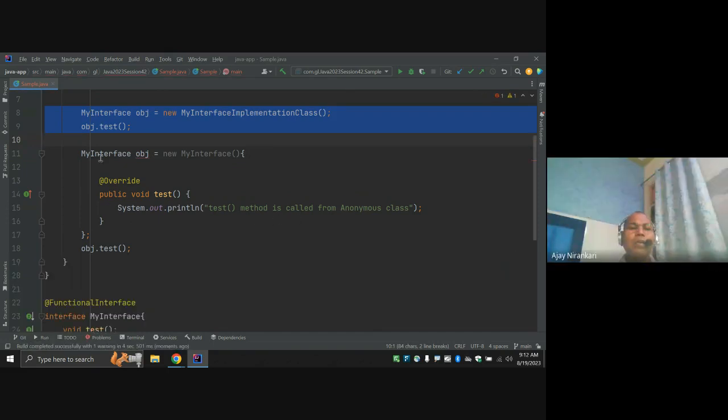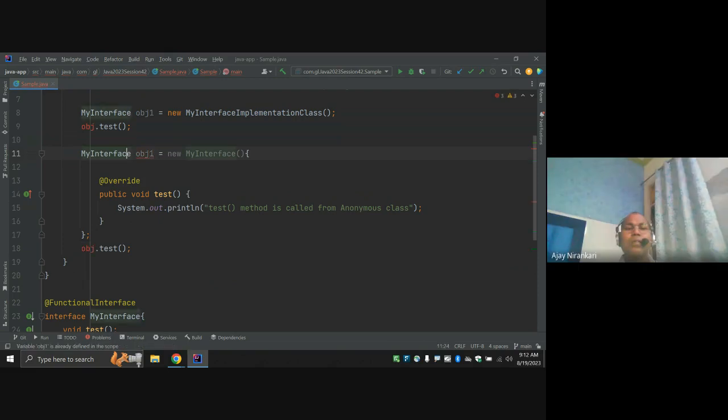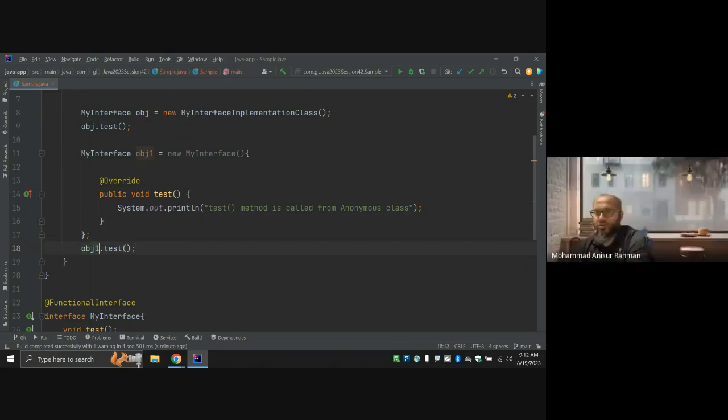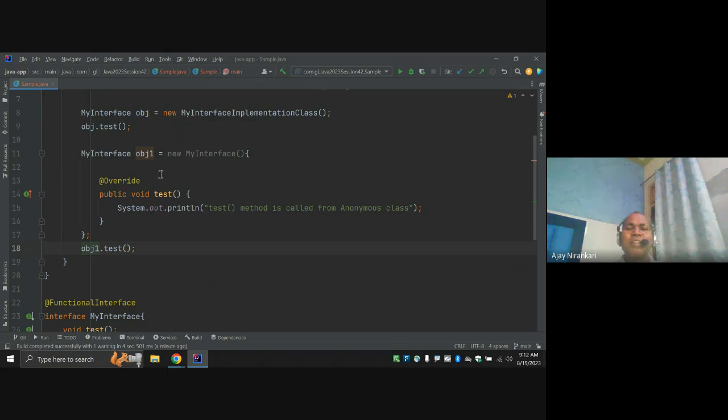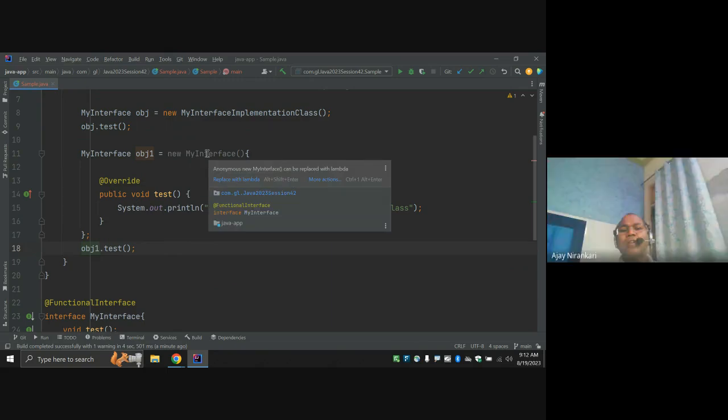Line number 11, even here it shows new my interface in gray color. Gray color means the compiler says you can implement a lambda expression because an alternative way is available. The compiler says why are you writing this when it can be implemented with a lambda expression.